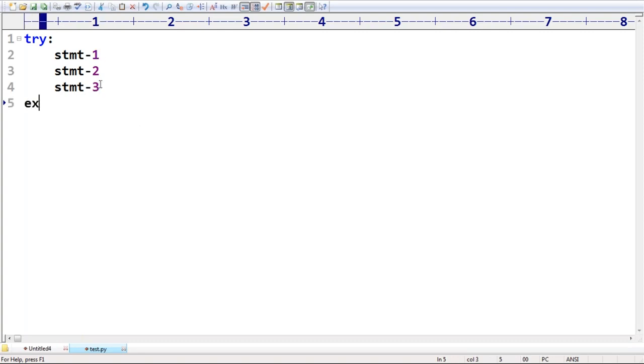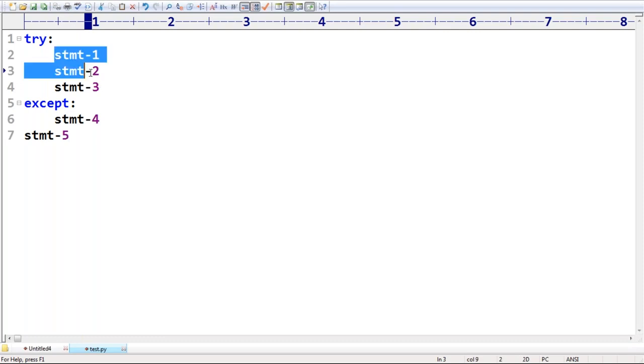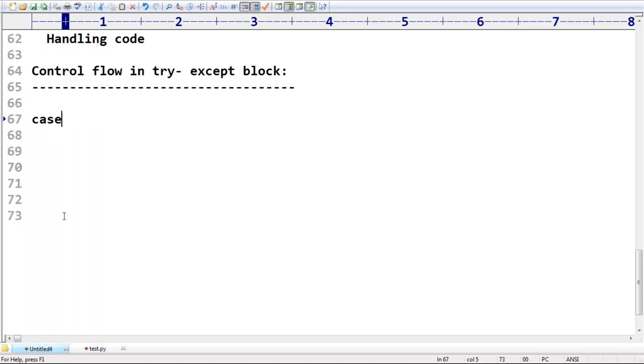Next, I'm taking the except block, statement 4. And then statement 5, I'm taking outside the except block. So how many lines of code are available? 1, 2, 3, 4, 5. 5 lines of code are available, sir. Of course, lines means statements. So total 5. Now observe case 1.